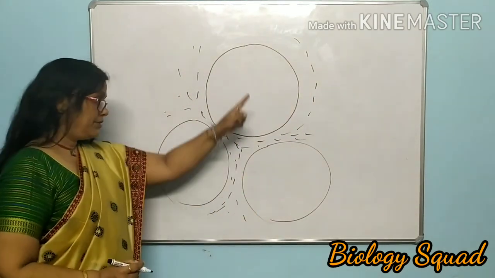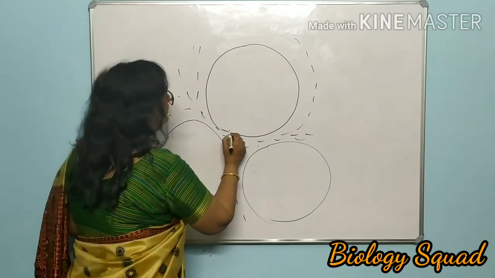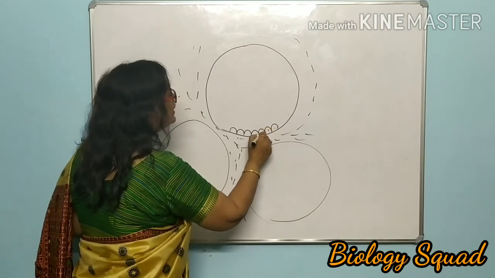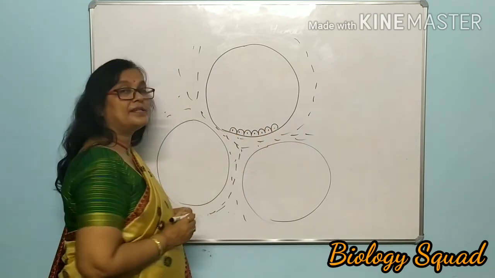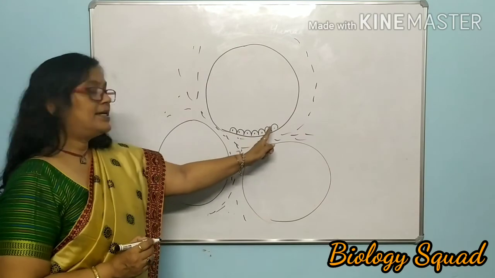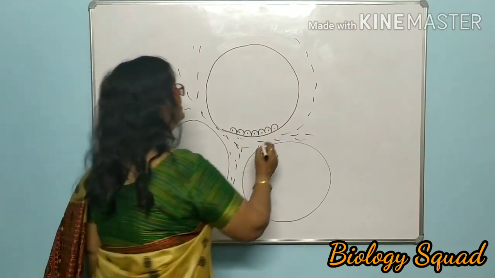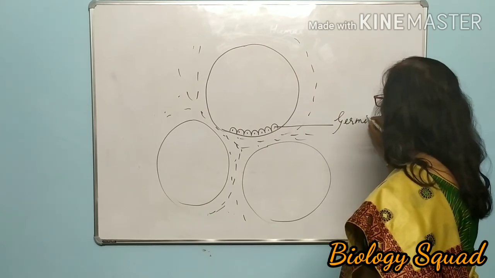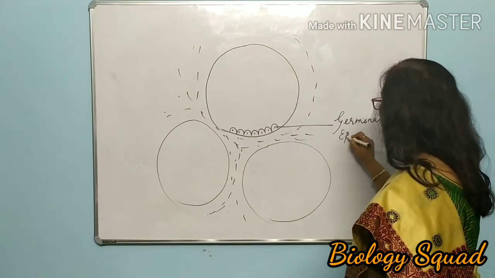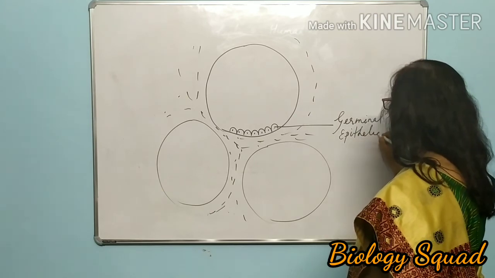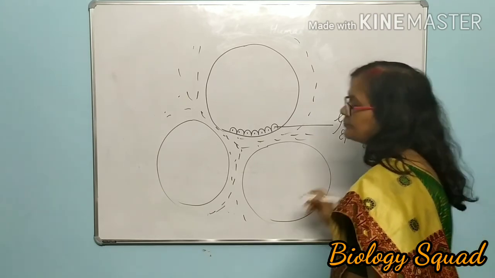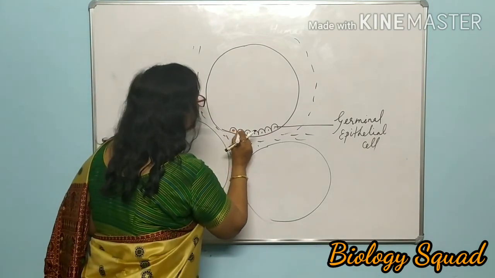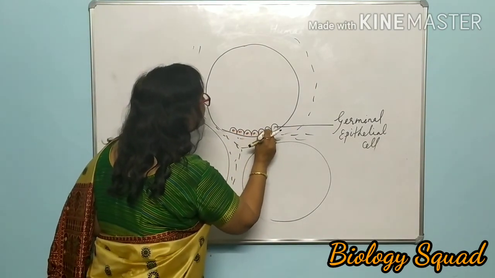These seminiferous tubules are lined by cubical cells, and these cells are germ cells. These cells are treated as germinal epithelial cells. These germinal epithelial cells will undergo meiosis division.